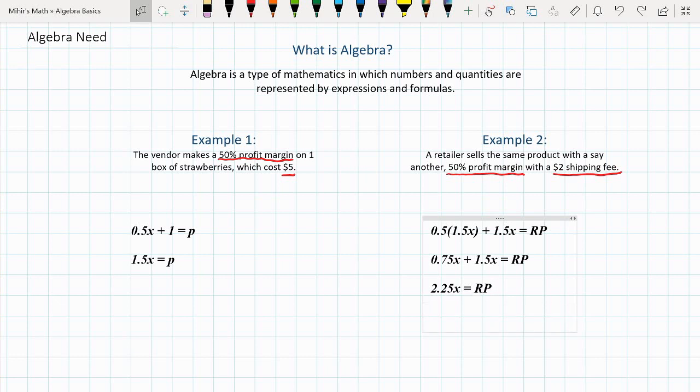So now let's take our $2 shipping fee. So the shipping fee would be added on top of this 2.25x. So this would be 2.25x plus 2, and we'll say it's our consumer price. So this essentially is an algebraic expression, and I'll see you in the next video.